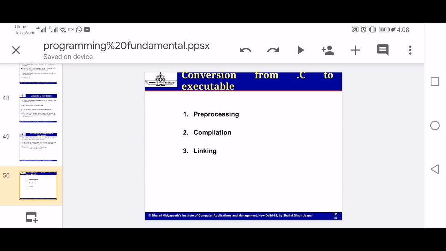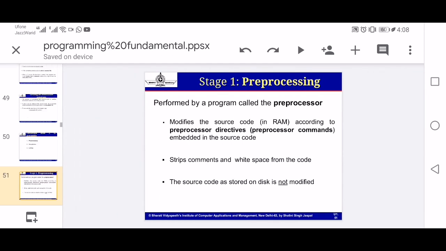So there are three steps of writing and compiling programs. The first is pre-processing, the second is compilation, and the third is linking of the program with its executable files, and then we get the result. You have to remember these three steps. The first step is called pre-processing. Pre-processing is where the header files introduced at the start of the program are opened first, meaning the libraries or header files included in the program are opened first.